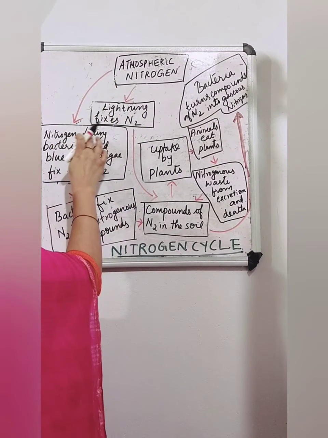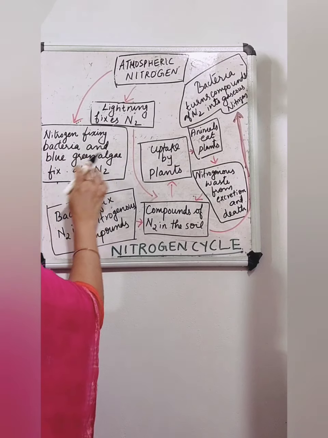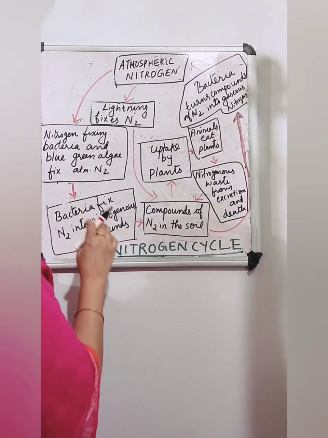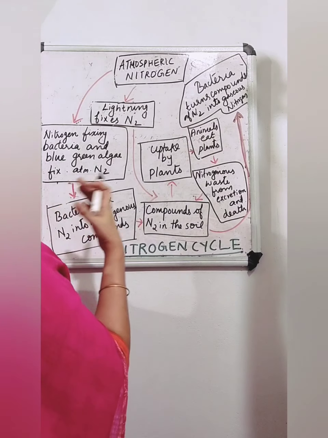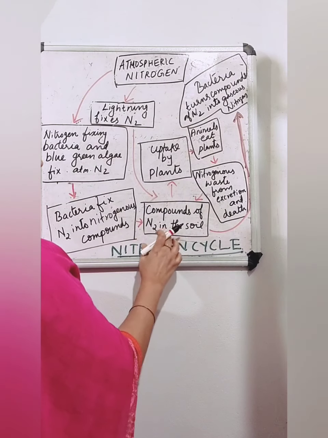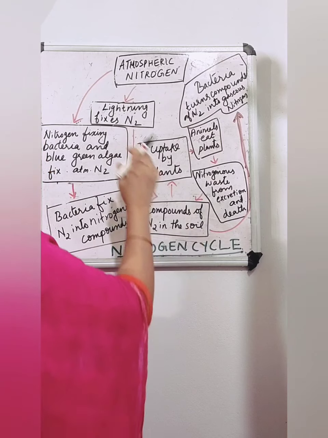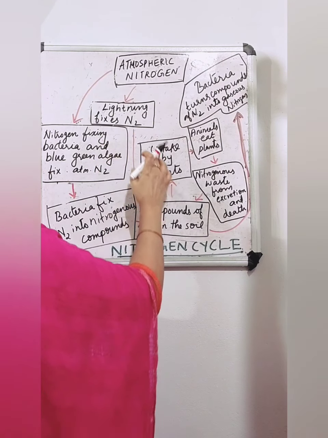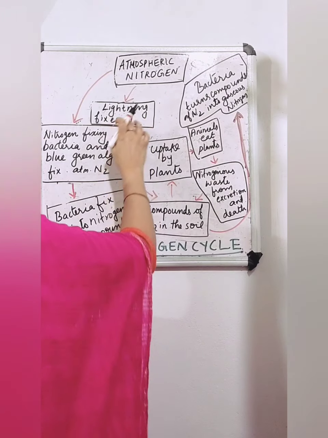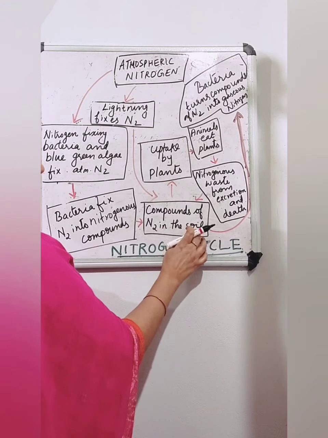And also nitrogen fixing bacteria and blue-green algae will fix the atmospheric nitrogen, and this will mix in the soil. So through these two processes, nitrogen fixing bacteria and lightning, nitrogen enters into